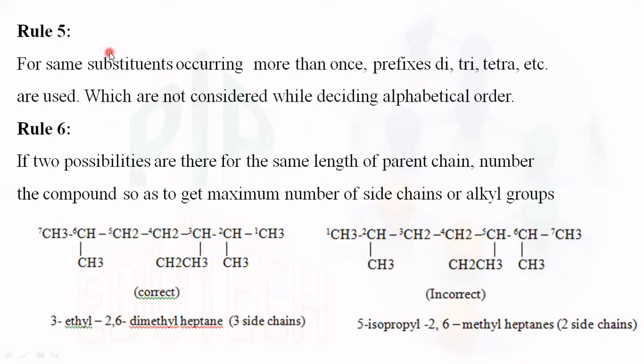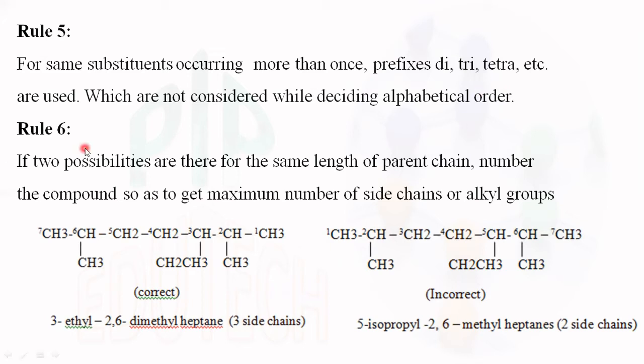Rule number 5. Very simple rule. For same substituents, for example, if more than 1 or 2 bromo groups are present, or 1 or 2 CH3 methyl groups are present, no issues. We can name the compound by putting a prefix di, tri, tetra, etc. That is rule number 5.